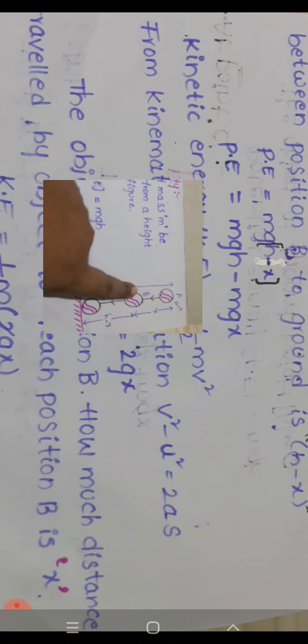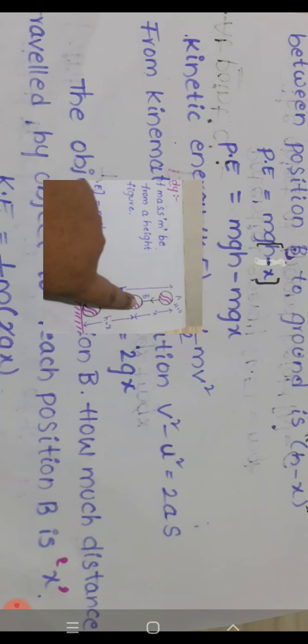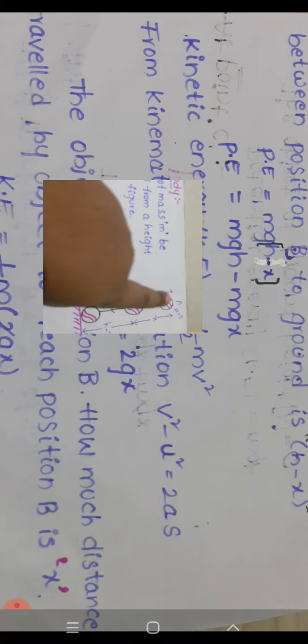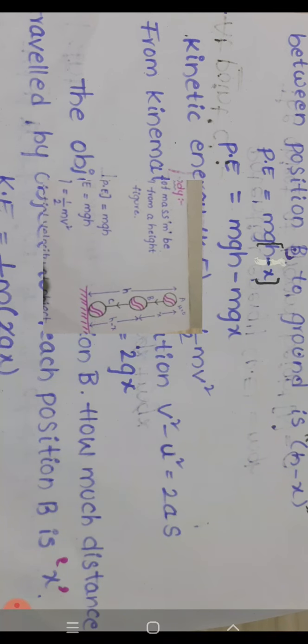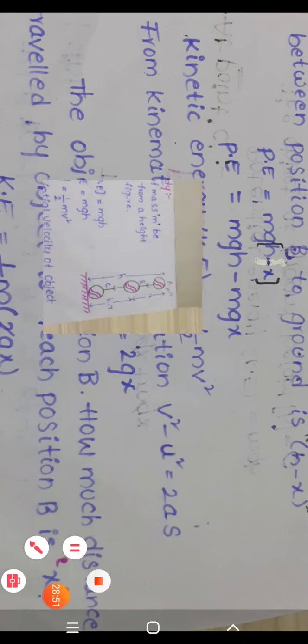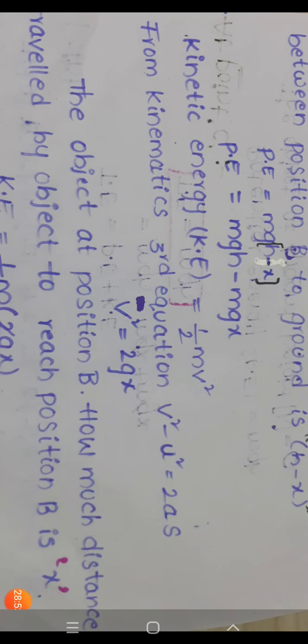So how much distance is traveled by the object from initial to position B? Initial means A to B. What is the distance from A to B? x. So x is the distance traveled by the object. So v square equal to 2g, distance is x, the distance from A to B. So v square equal to 2gx.